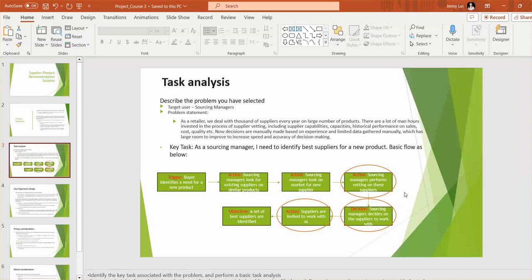So this is a part that our AI model will definitely help with. I also circled the box of suppliers invited to work with us. This is also a manual process. They need to send a manual invitation via email. This could also be driven later by our recommendation system. Say, if sourcing accepts the recommendation, an automatic invitation can be sent out to that supplier.